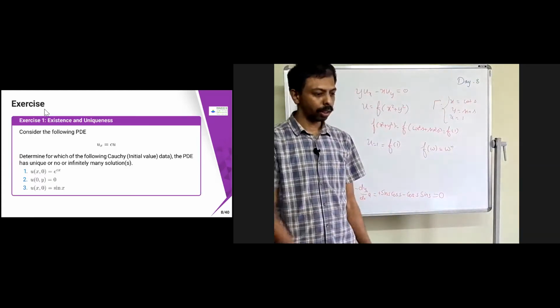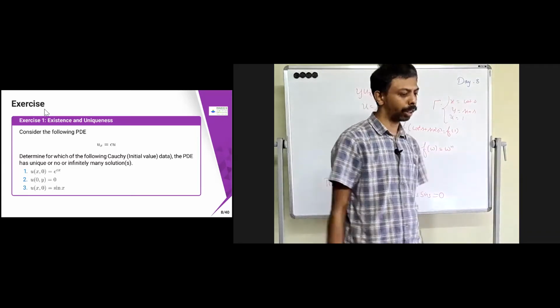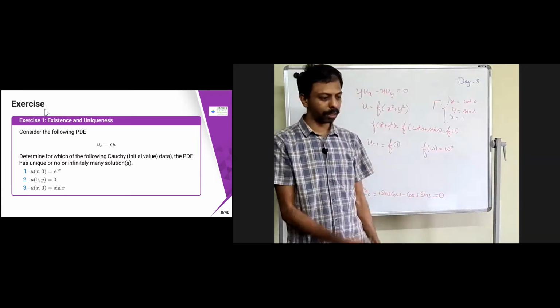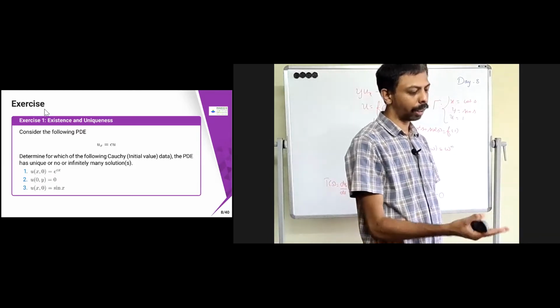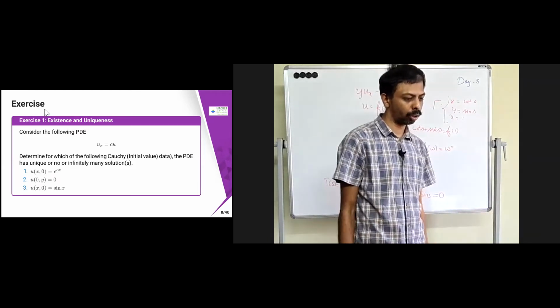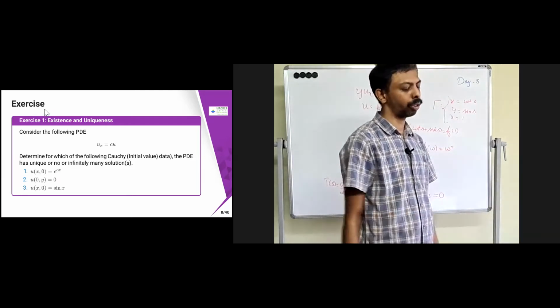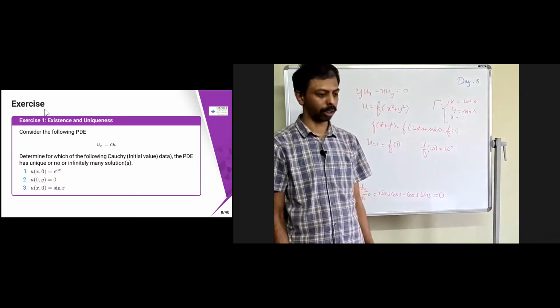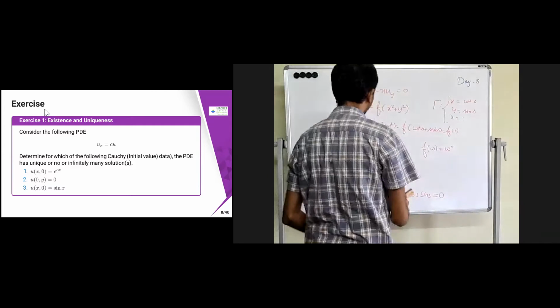So this is one more exercise. On existence and uniqueness, consider the PDE u x equal to c u. What you need to check is that for the given Cauchy data, u of x, 0, whether this has a unique solution or infinitely many solutions. That you need to check.